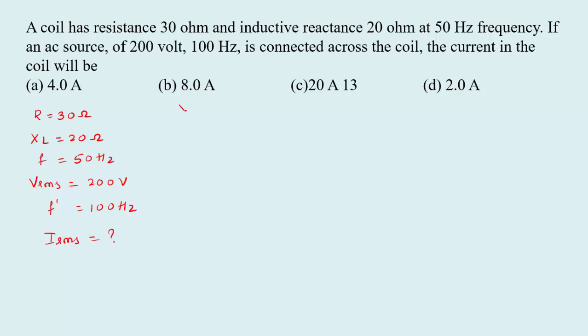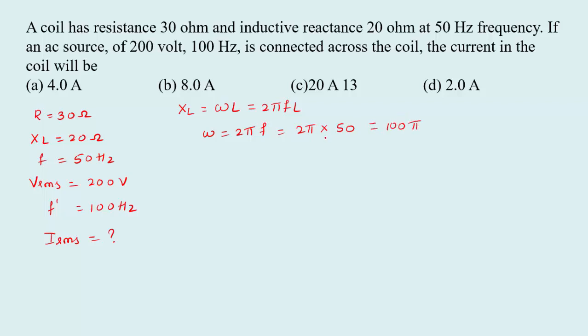So we have the relation between inductive reactance with respect to angular frequency, XL equal to omega L, or we can write it as 2 pi FL. So we know that omega equal to 2 pi F. So that is 2 pi into frequency, initially it is 50, we can get 100 pi.